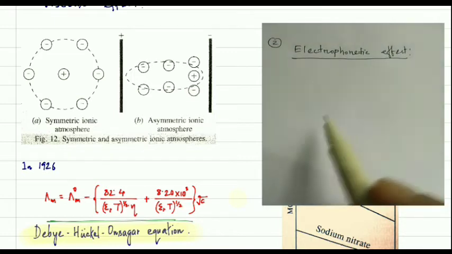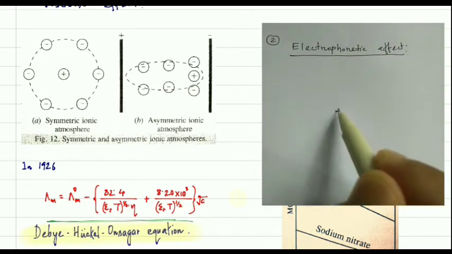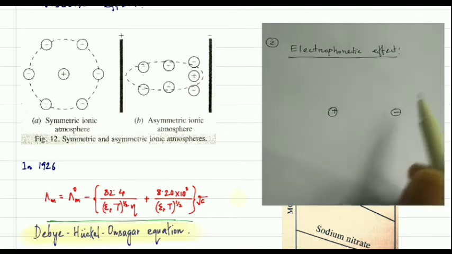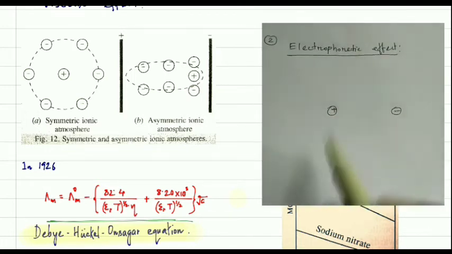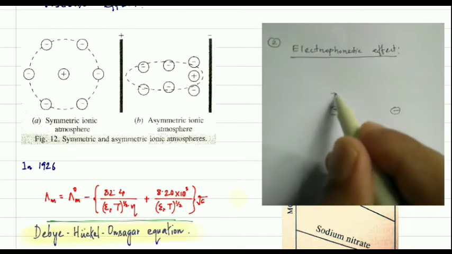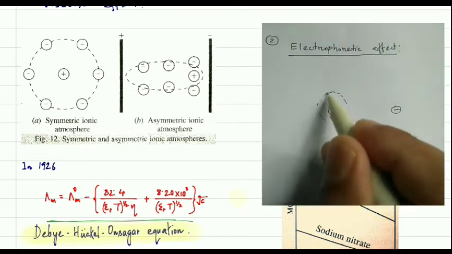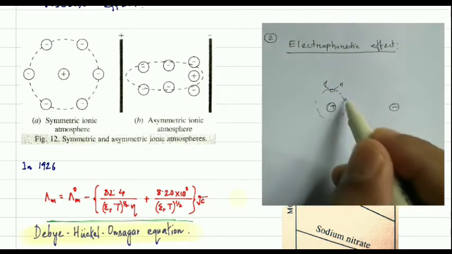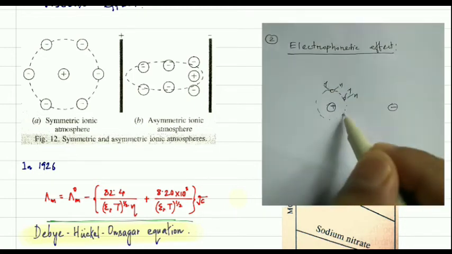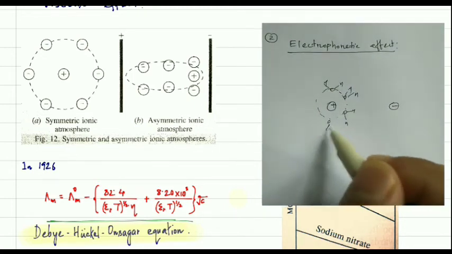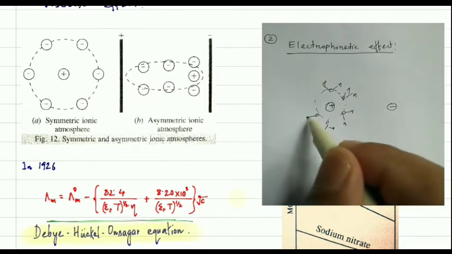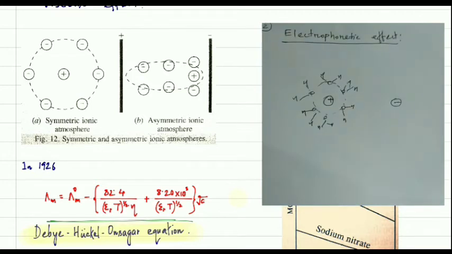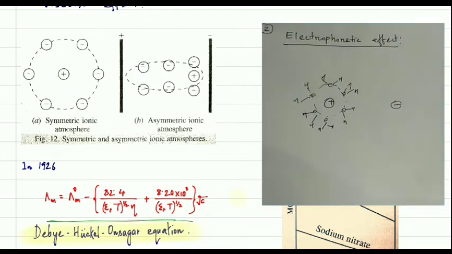So here, let's suppose this is your positive charge, and this is your negative charge, okay. Here many water molecules are there, and we know that the positive ions are solvated by water, okay. So there will be some water, like this, oxygen, hydrogen, so it will make a sphere, a solvated ion.